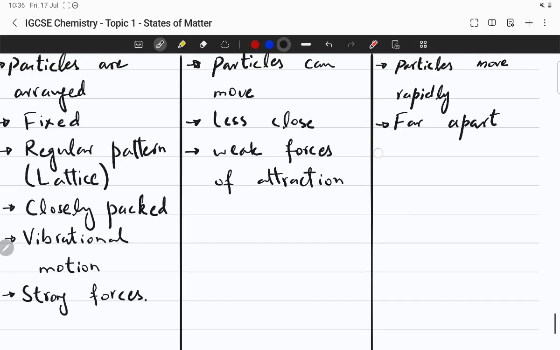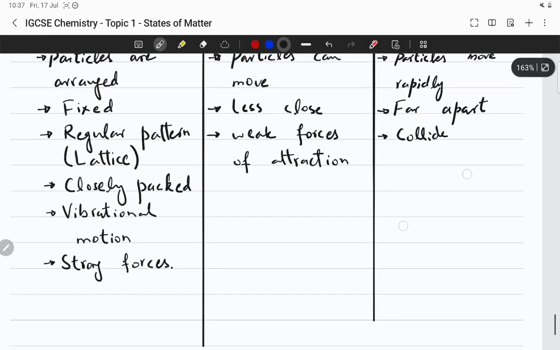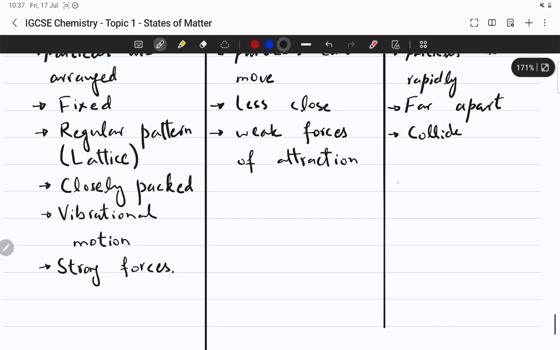The particles can collide with very high energy, and there are very weak forces of attraction. You can call them intermolecular forces.